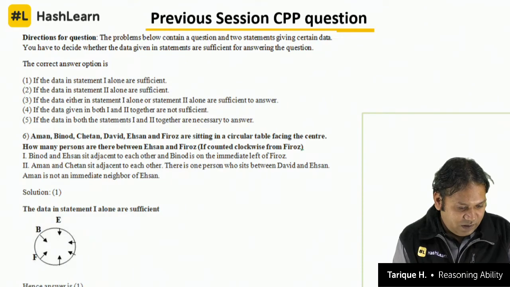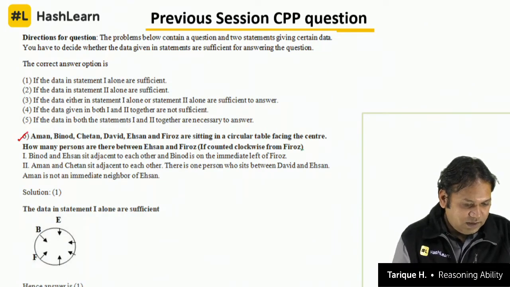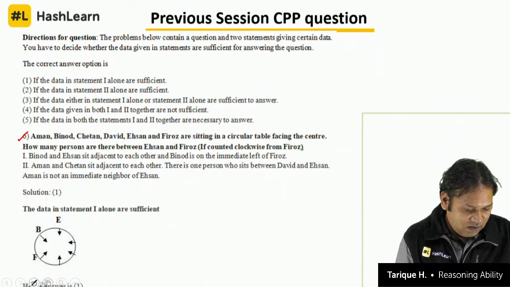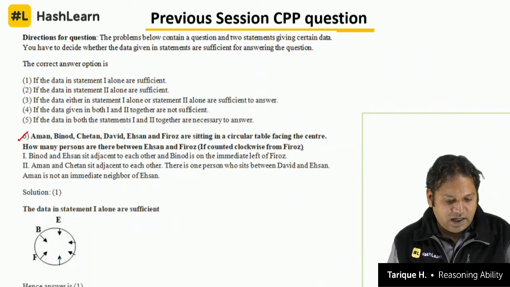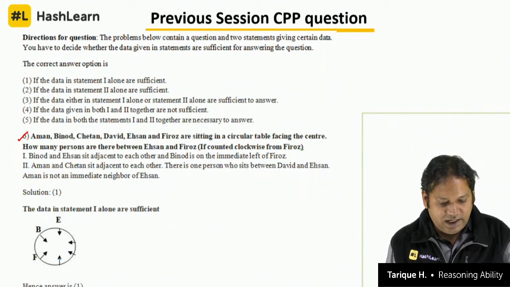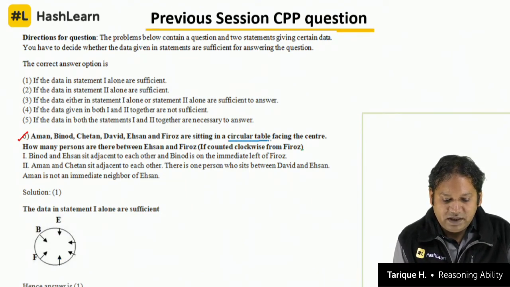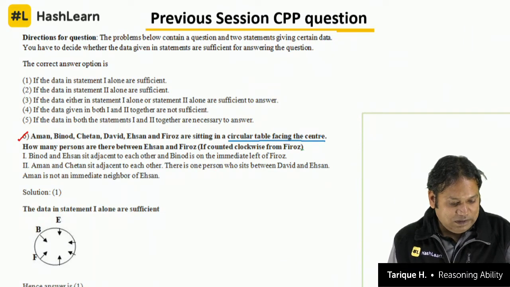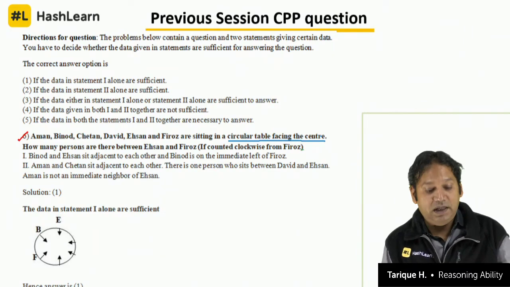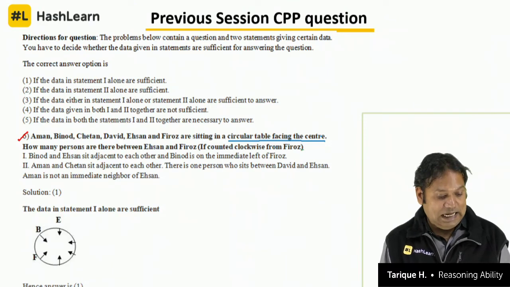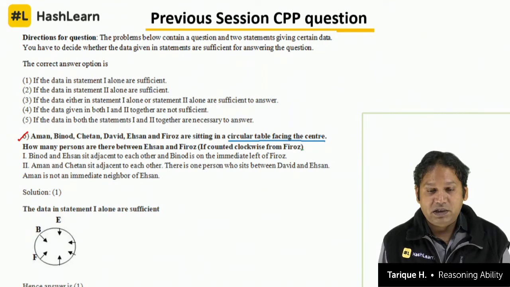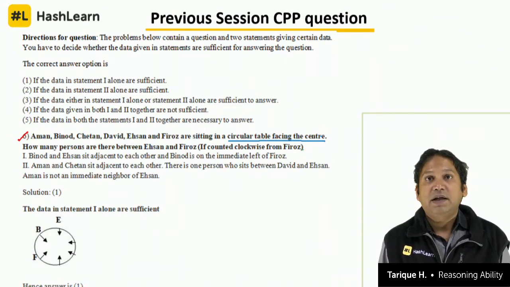It says: Aman, Binod, Chetan, David, Ehsan and Firoz, basically A, B, C, D, E and F, are sitting around a circular table facing the center. How many persons are there between Ehsan and Firoz, between E and F, if counted clockwise from Firoz, not anti-clockwise?